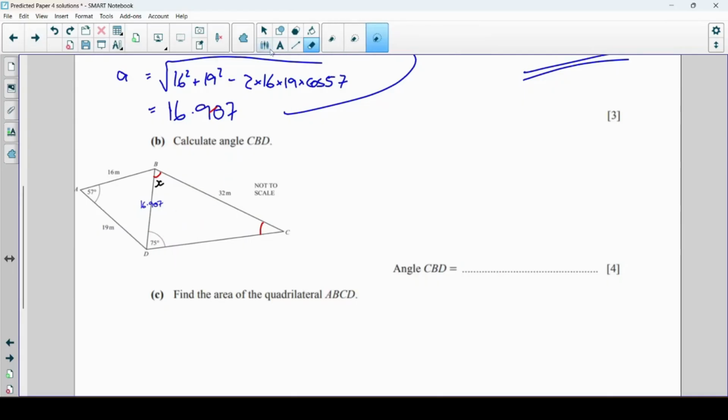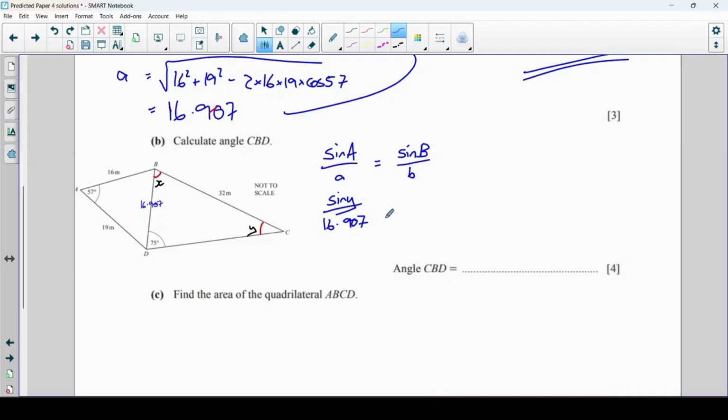So that's what I'm going to do. We're going to use the sine rule, and we're going to find this angle over here. Let's call this angle y. The sine rule for angles says sine A over A equals sine B over B. Now this is what I'm trying to find, y, so I'm going to write sine y divided by the side opposite it, 16.907, or whatever you stored in your calculator.